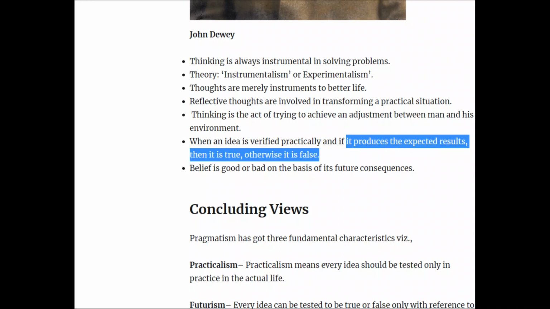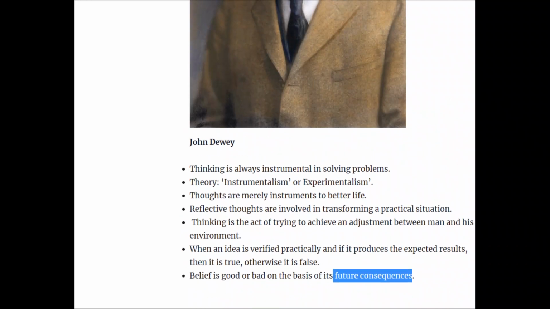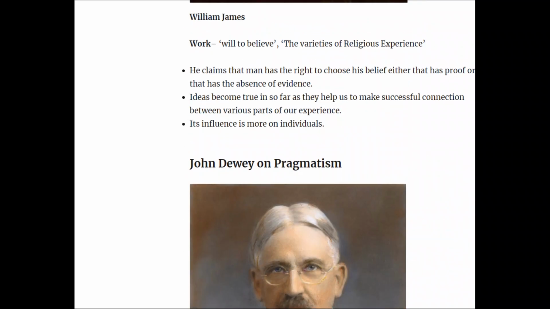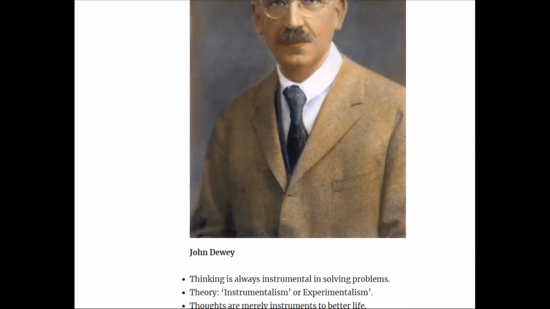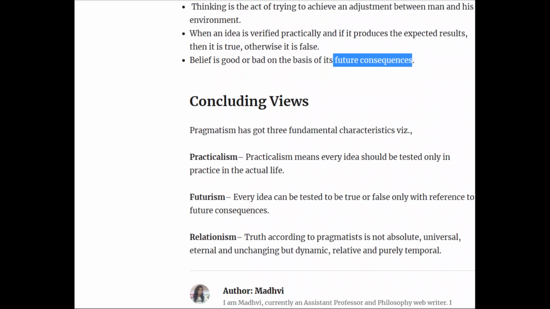When an idea is verified practically, and if it produces the expected results, then it is a true idea. And if it doesn't produce true results, then it is a false idea. So any kind of belief is good or bad on the basis of future consequences. Now, we have learnt about the concept of pragmatism of Peirce, William James, and John Dewey. On the basis of their reasonings, we have come to certain conclusions.